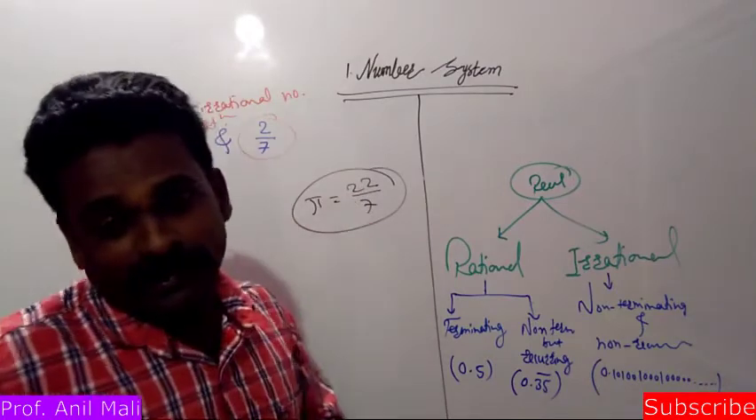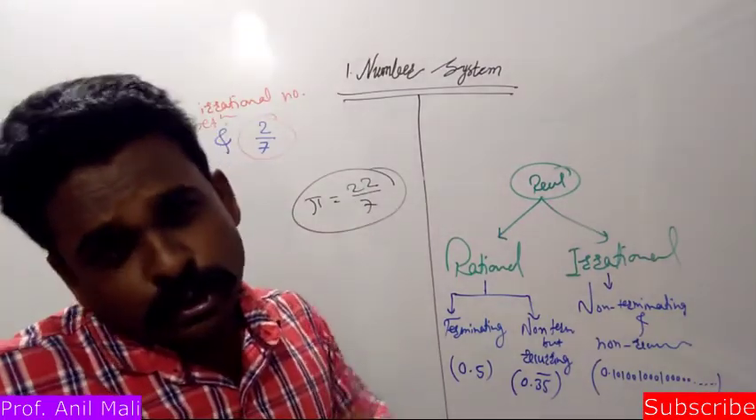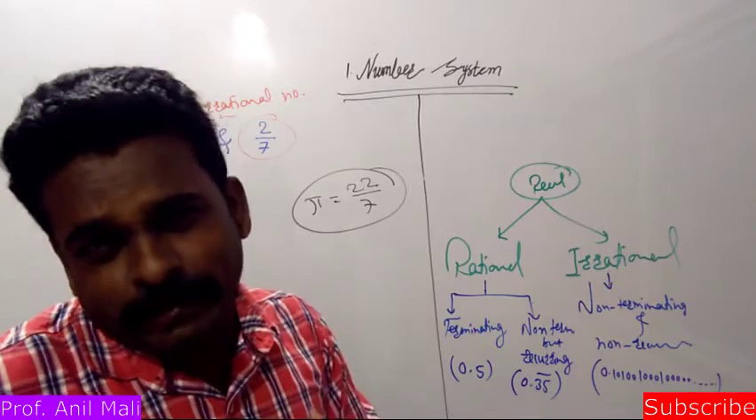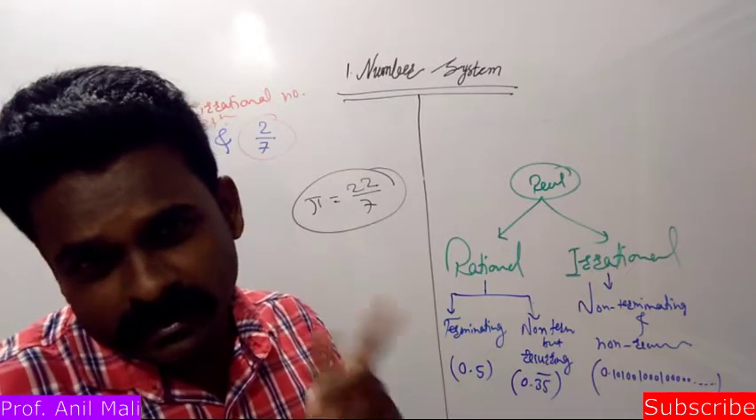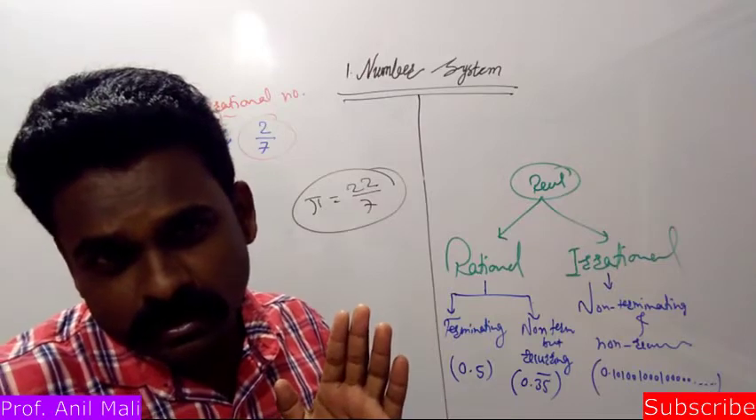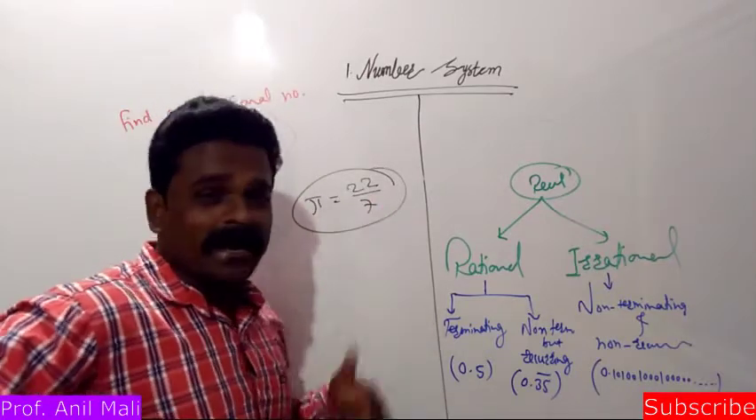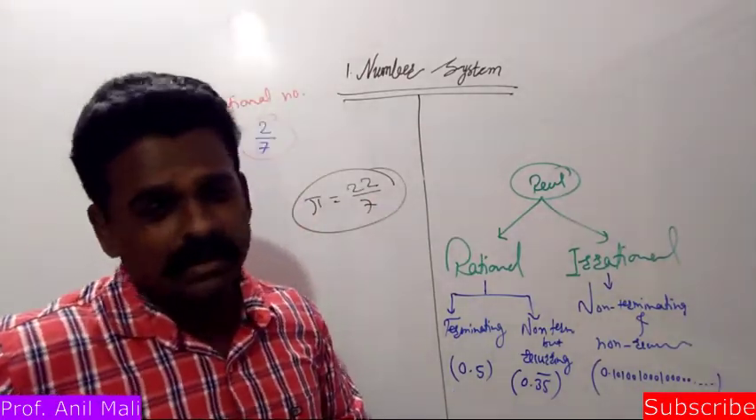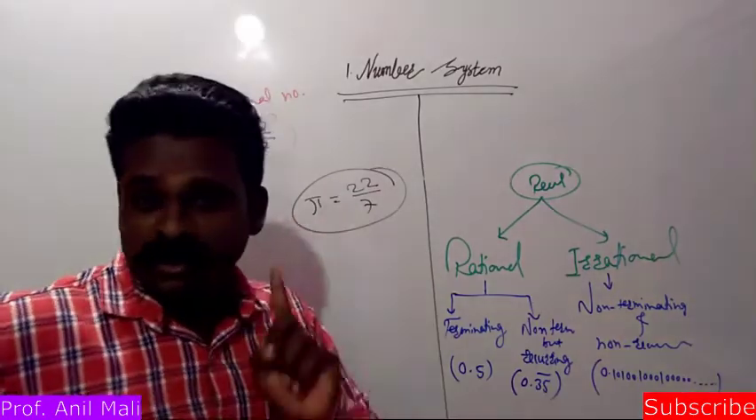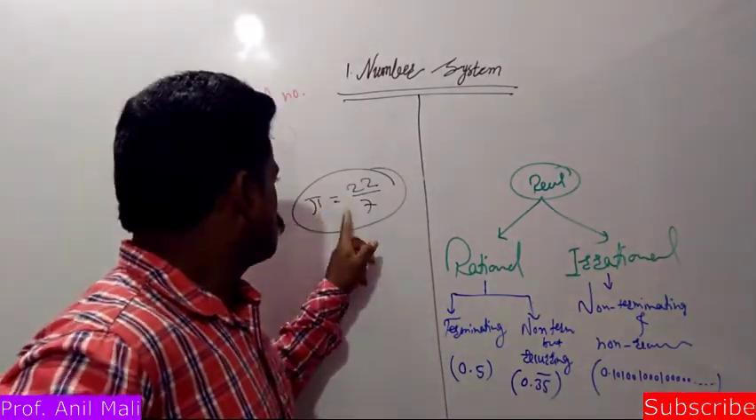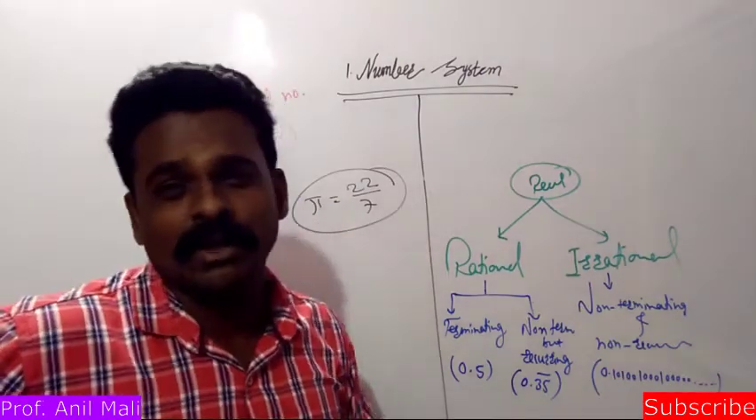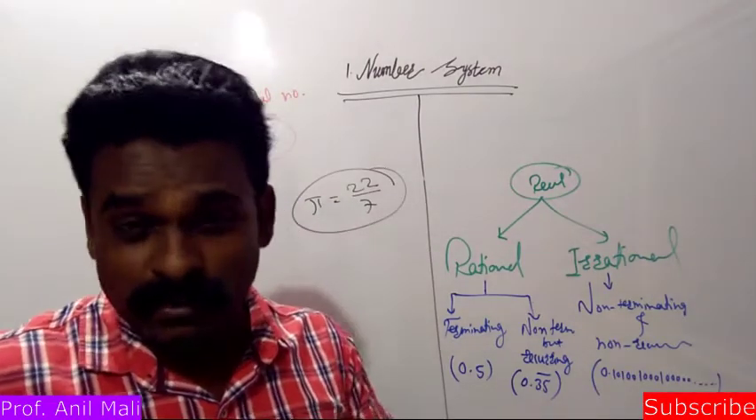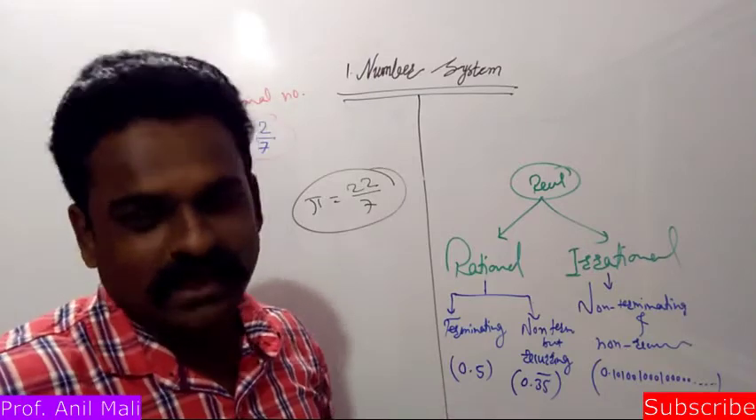We have written it in p by q form. So if we write any number in p by q form, then that is what? A rational number. But we say that this pi is an irrational number. How is it possible? It is possible because 22 by 7 is not an exact value of pi, but an approximate value of pi. That's why it is possible.